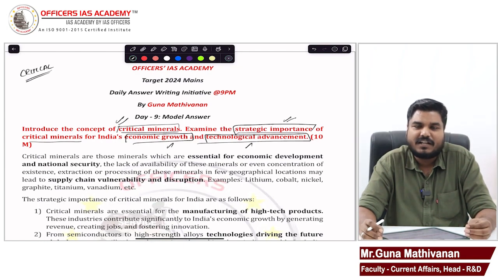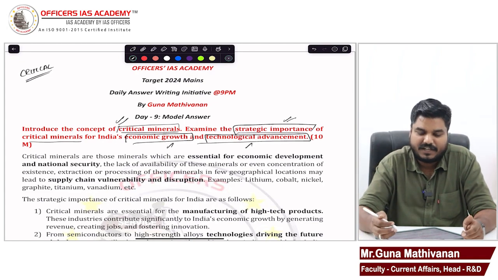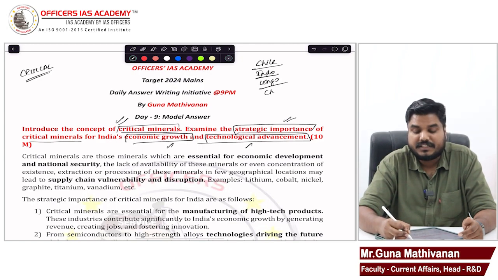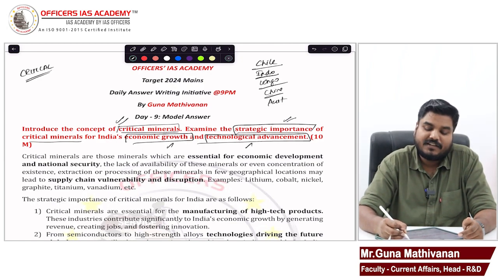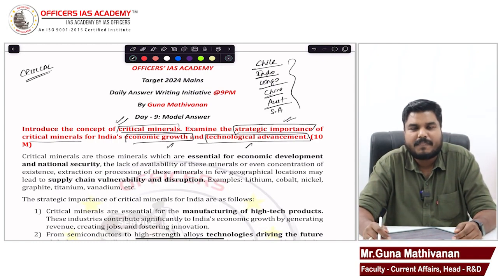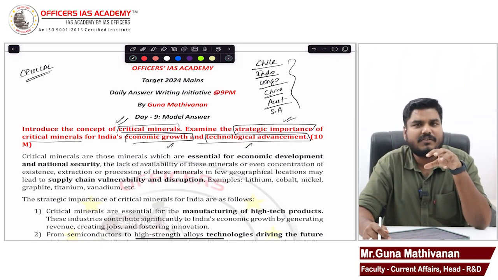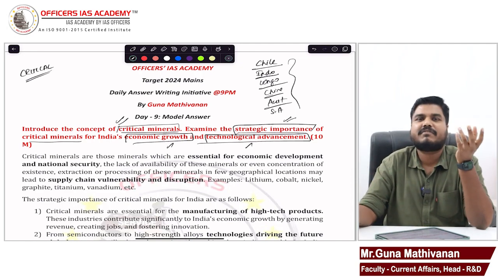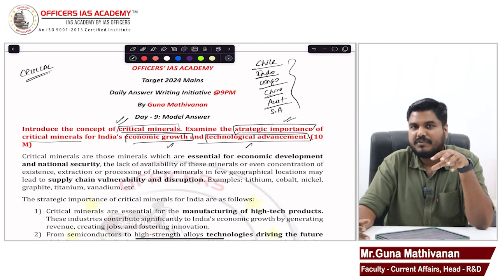See, these minerals are not available in every country. They are available in specific geographic locations. For example, we find a good amount of critical minerals in Chile, Indonesia, Congo, China, Australia, South Africa. These are the countries which have higher amounts of critical minerals. Mere possession of critical minerals alone will not be sufficient. We need to extract the minerals, process them, and then use them in a value addition process to come up with various products. So mere possession alone is not sufficient.